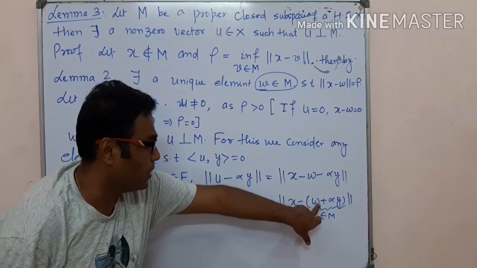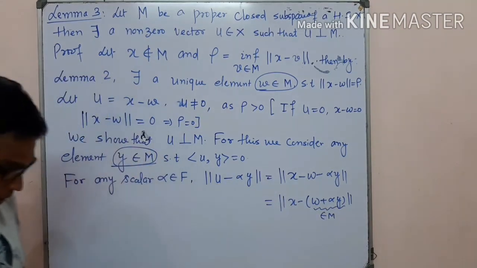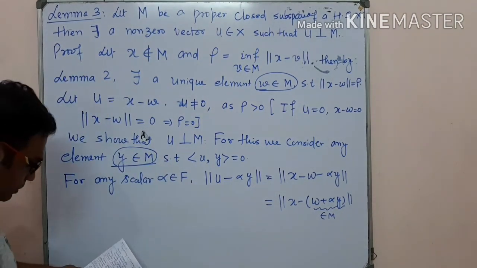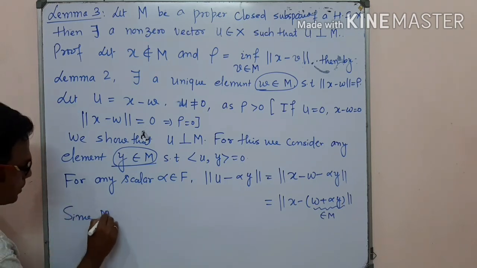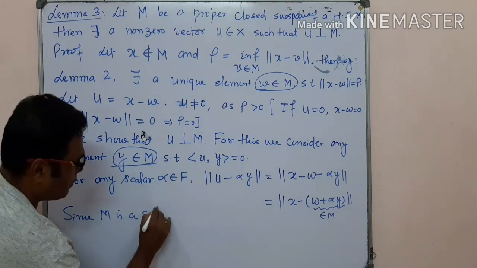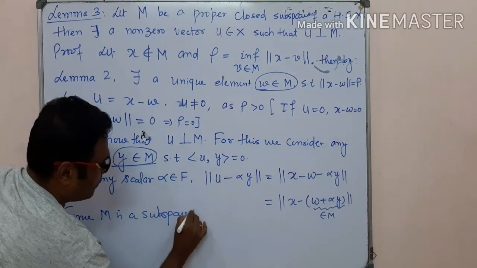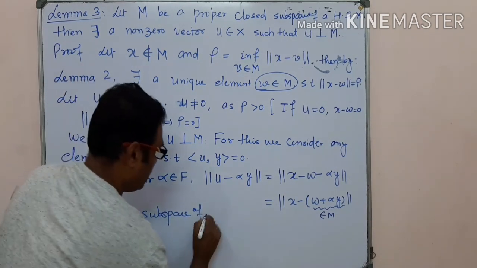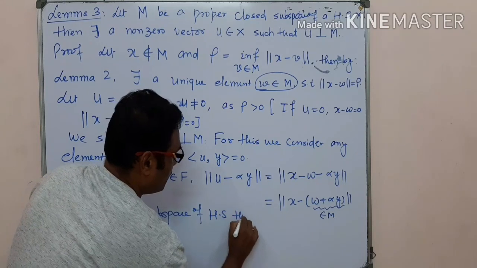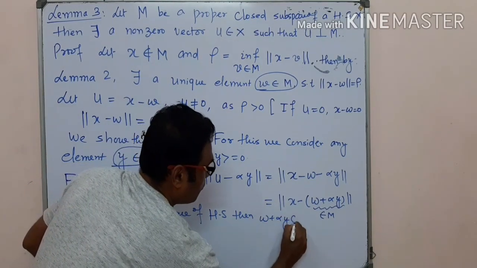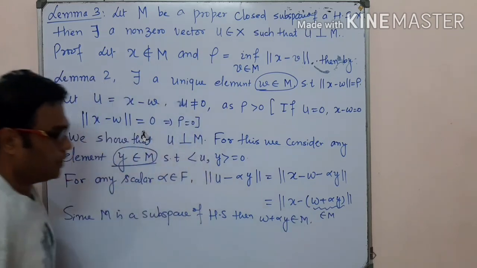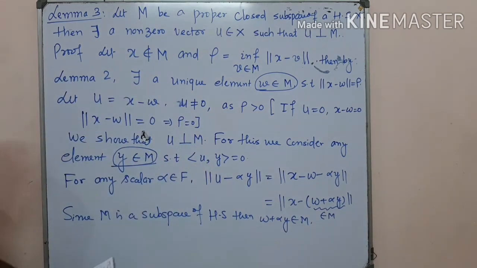So x minus w plus alpha y belongs to M. Since M is a subspace of the Hilbert space, w plus alpha y belongs to M. Obviously it belongs to M here.